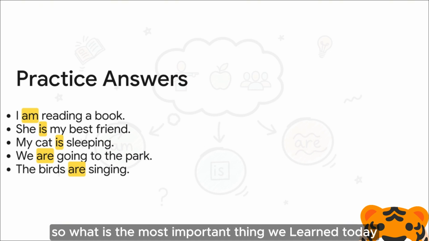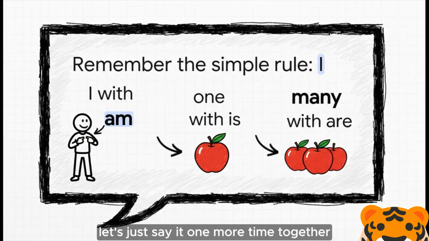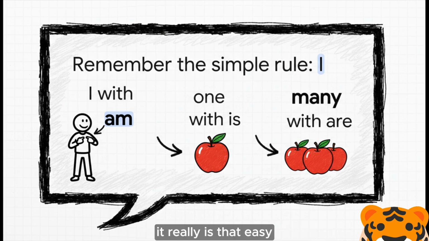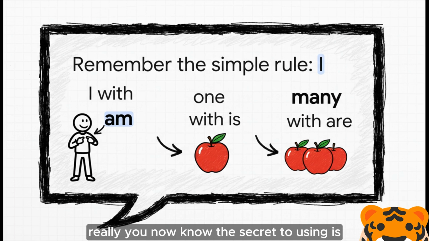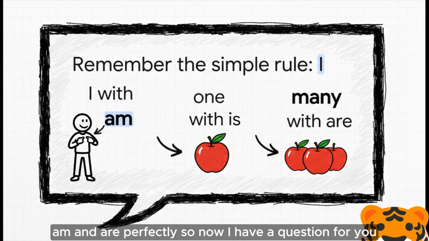So what is the most important thing we learned today? It is to always remember this one simple rule. Let's just say it one more time together. I with am, one with is, and many with are. It really is that easy. You have done a fantastic job today, really. You now know the secret to using is, am and are perfectly.